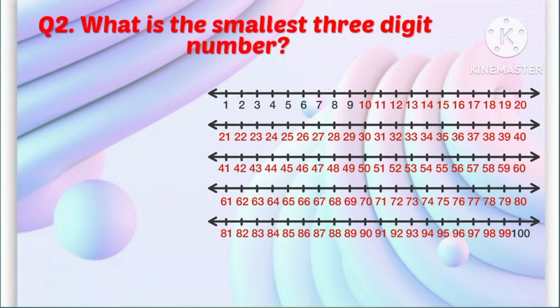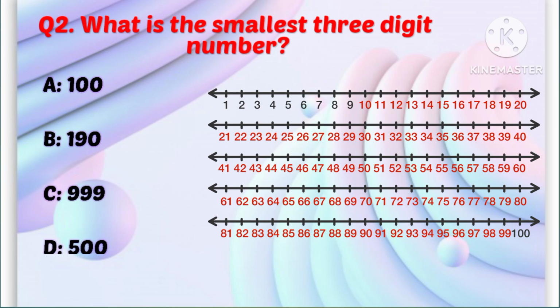Question 2. What is the smallest three-digit number? Your options are A. 100, B. 190, C. 999, D. 500. Correct answer is 100.